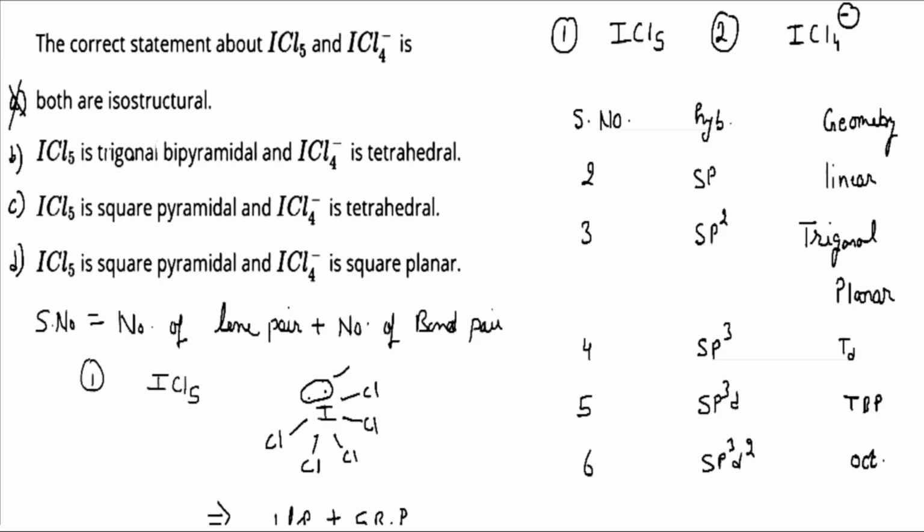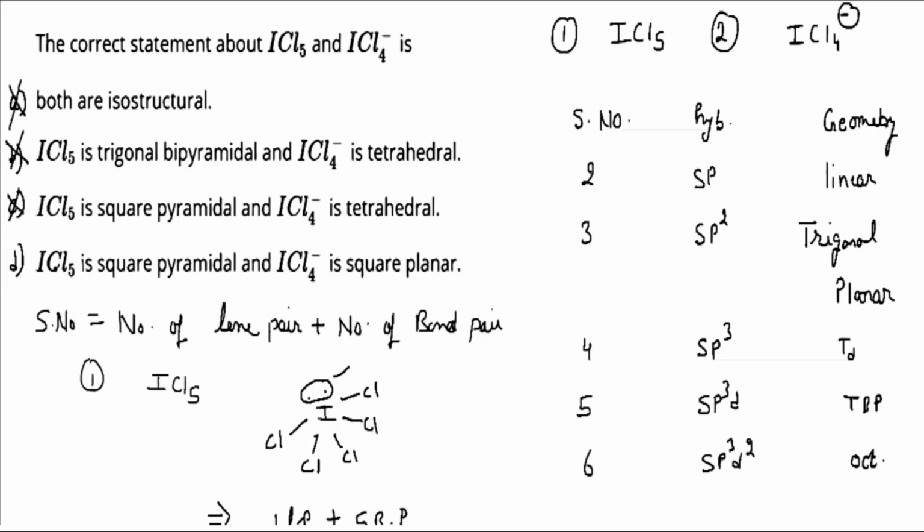And the next option says ICl5 is trigonal bipyramidal geometry and ICl4 negative is tetrahedral. But we know that ICl4 negative is square planar, it is not tetrahedral, so I can neglect it. In this case, option B will be the wrong answer. In the next, ICl5 is square pyramidal, which is a correct statement, but ICl4 negative is said to be tetrahedral while we have square planar. So this statement is also wrong, and option C will be the wrong answer.